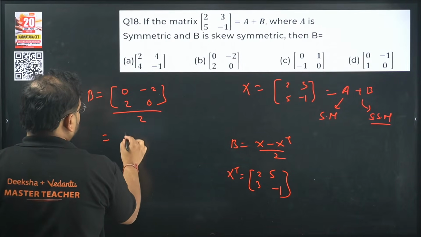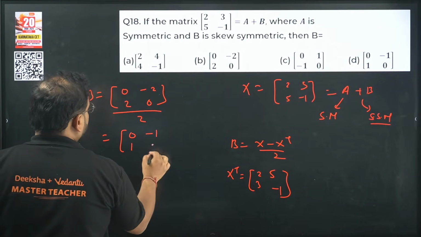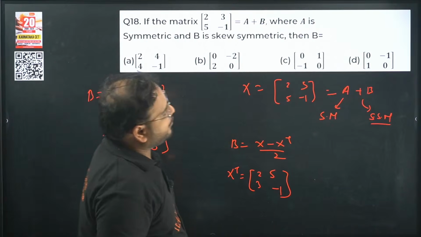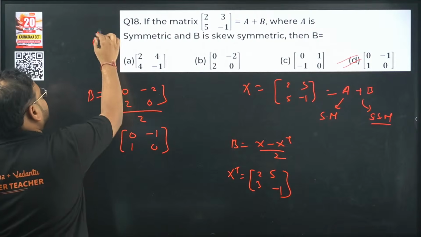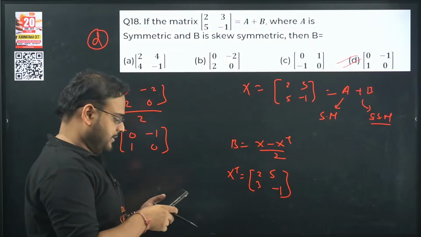Okay, I have to do that. So the answer is [[0, -1], [1, 0]]. Option D is correct. Please check, guys. Option D is correct.